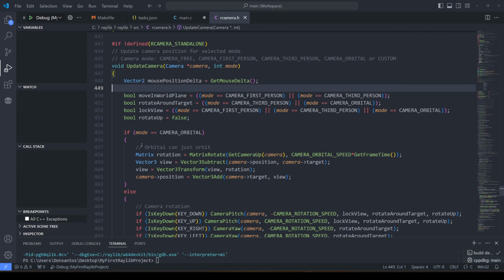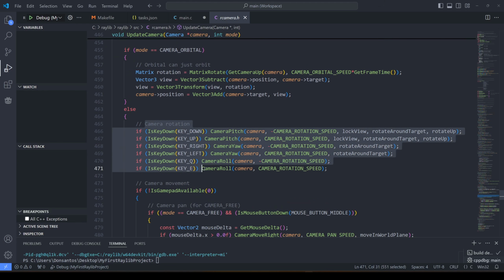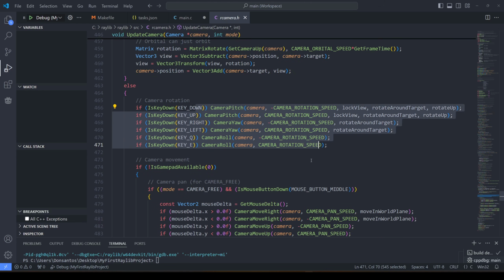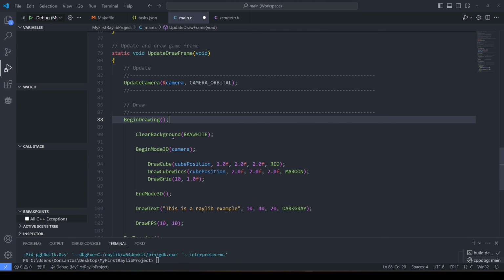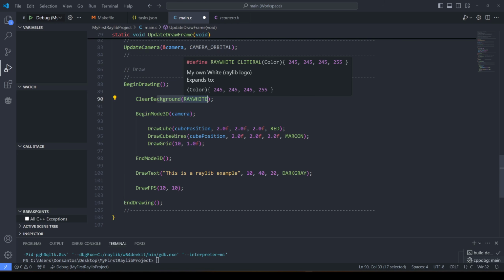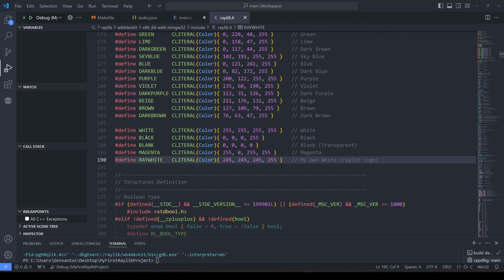Okay, so a bunch of stuff here for change, but look at this. Is this predefined? Can I just change the camera by myself? That's pretty cool. So it's updating the camera with some built-in function. It draws a white background. Now we did see the colors over here.